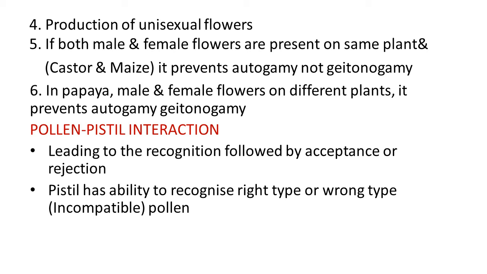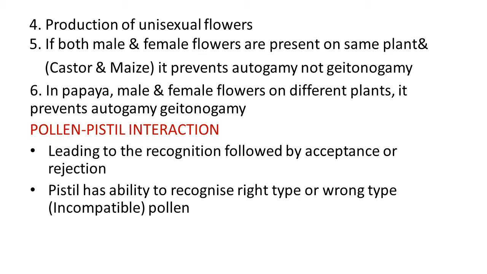Fourth, production of unisexual flowers. In some species of plants, bisexual flowers are not observed. Either they are male or female flowers. So this way self-pollination is not possible at all. At that time, they compulsorily undergo the cross-pollination process.